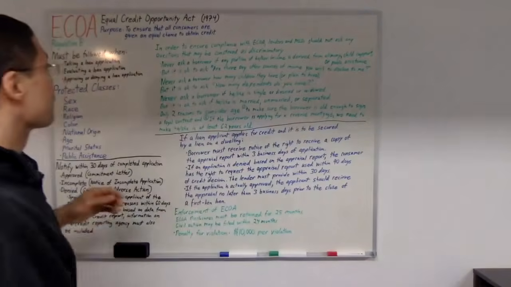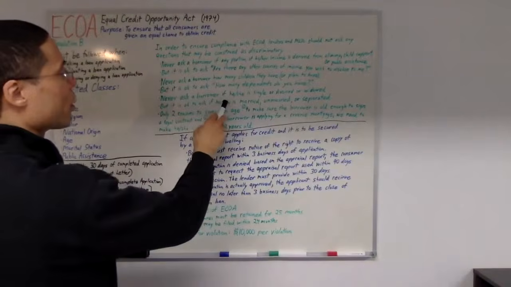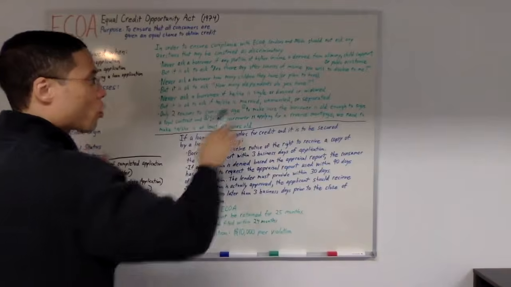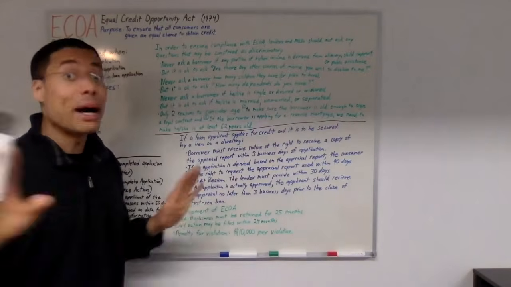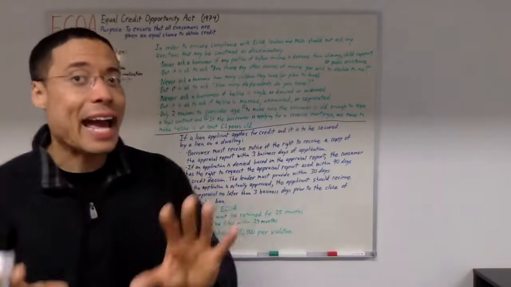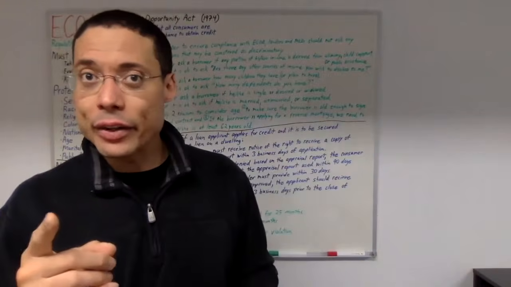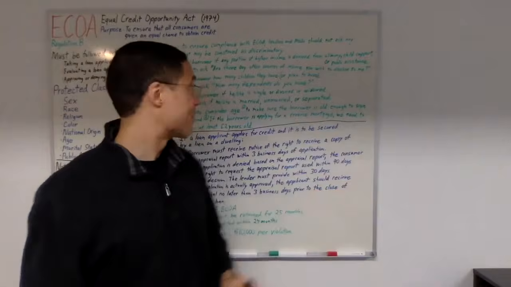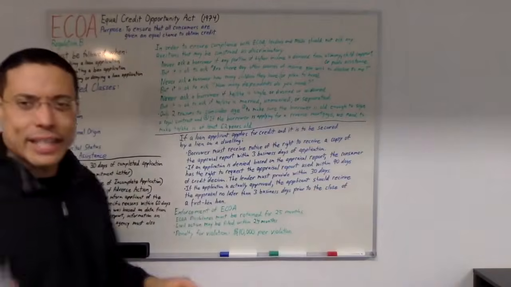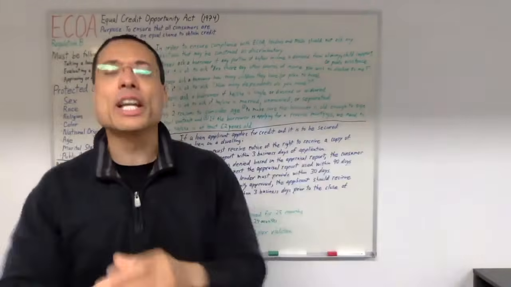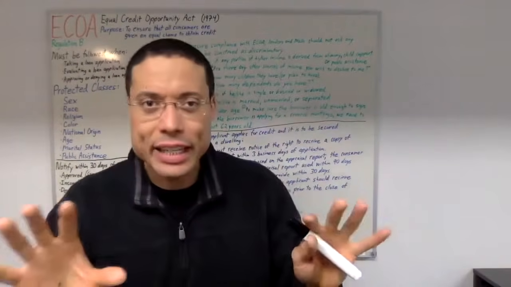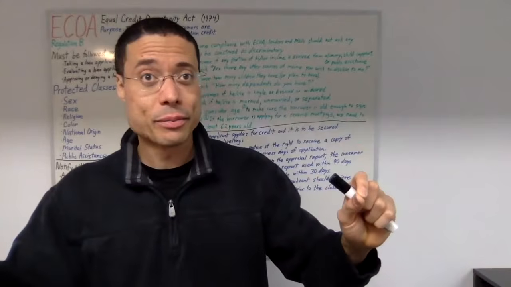Here's another example. Never ask a borrower if he or she is single or divorced or widowed. But it's okay to ask a borrower if they are married, unmarried, or separated. Huge difference. Now, do you see the bigger picture of all this? We must stay away from questions that can be perceived as discrimination.